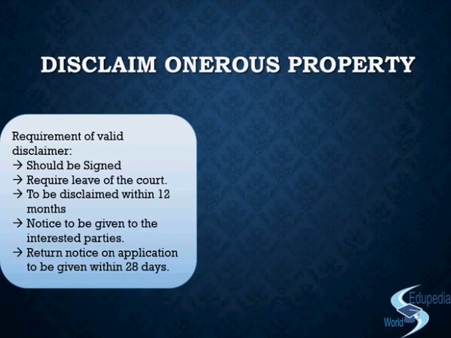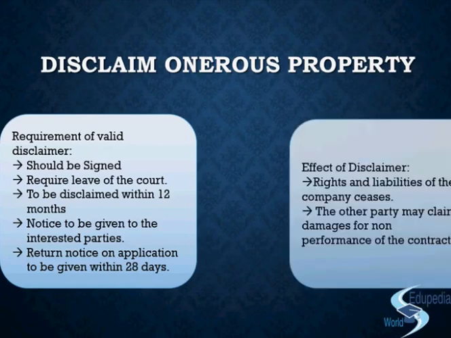So that was all about the onerous property and the requirement of the valid disclaimer, right? Now we need to also understand what will be the effect of the disclaimer. Okay, the liquidator has given a disclaimer, then what? Will it be taken seriously? Will the government or the other players allow it? So once the company goes ahead to disclaim any onerous property, right, what happens is that all the rights and liabilities of the company with relation to that particular onerous property comes to an end.